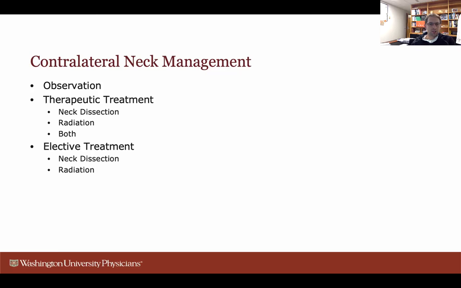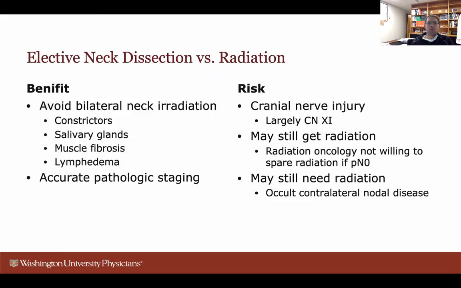And then if it's a clinically N0 neck, we can electively treat that, and that's with either a neck dissection or radiation therapy. So the question of which one to choose, elective neck dissection versus elective neck radiation, it comes down to risks and benefits. The benefits of doing a neck dissection versus radiation therapy is to avoid bilateral neck irradiation, which irradiates the constrictor muscles on both sides of the pharynx, bilateral salivary gland irradiation, significant muscle fibrosis, and lymphedema.